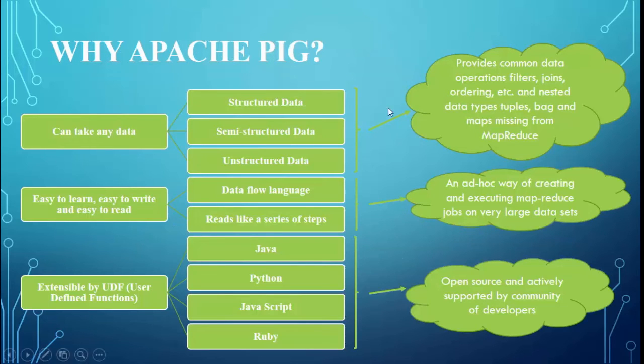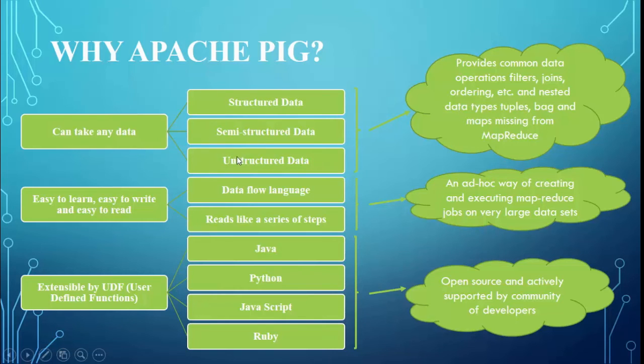When we are talking about the necessity of Pig, we need to consider these 3 points. The first point is that it can take any data, like what we have discussed about Hadoop. Pig can take structured data, semi-structured data, and unstructured data as input.